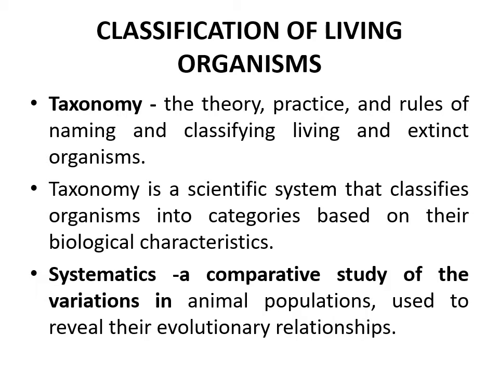Taxonomy is a scientific system that classifies organisms into categories based on their biological characteristics. Whereas taxonomy and systematics both go hand in hand, and systematics is a comparative study of the variations in animal populations used to reveal their evolutionary relationships. A comparative study of variations where similarity as well as dissimilarity is taken into consideration.